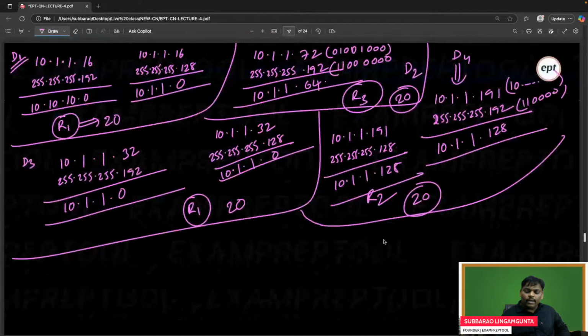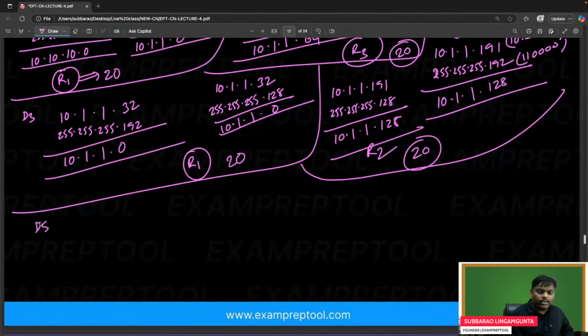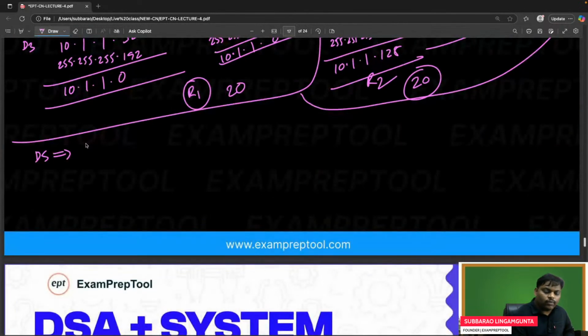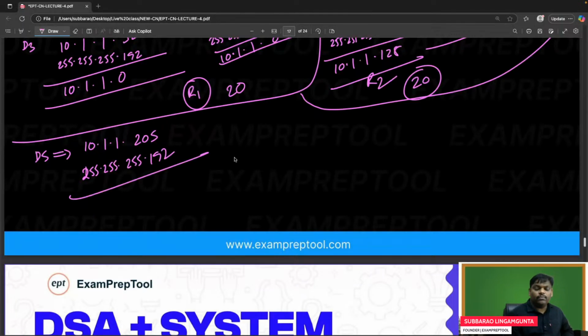Let's see one more packet, the last packet D5. What is the D5 here? D5 is 205. Let me check here. 10.1.1.205. Next one, 255.255.255 dot, I think it's going to be 192. If you do the AND operation, I think 128 will match. So 10.1.1 dot, it's going to be 192.